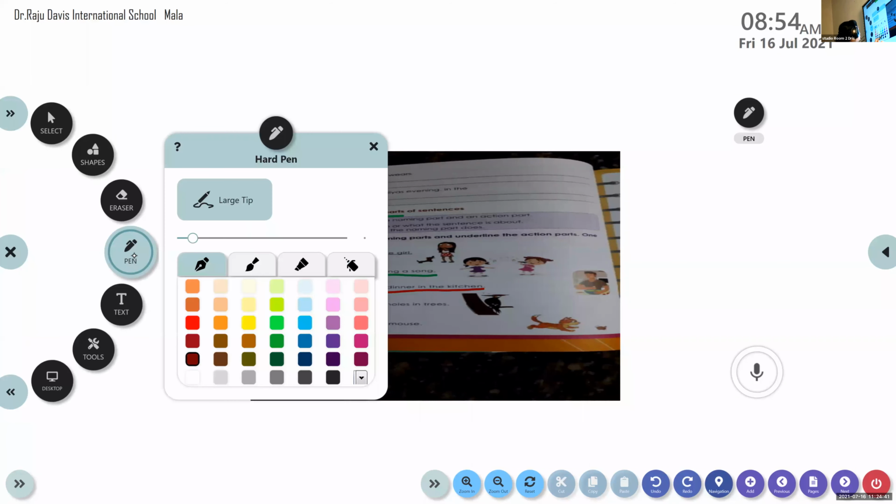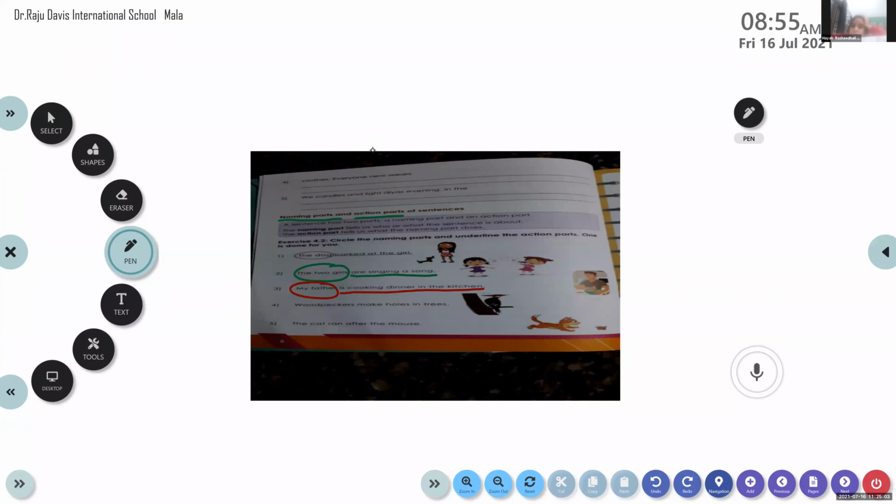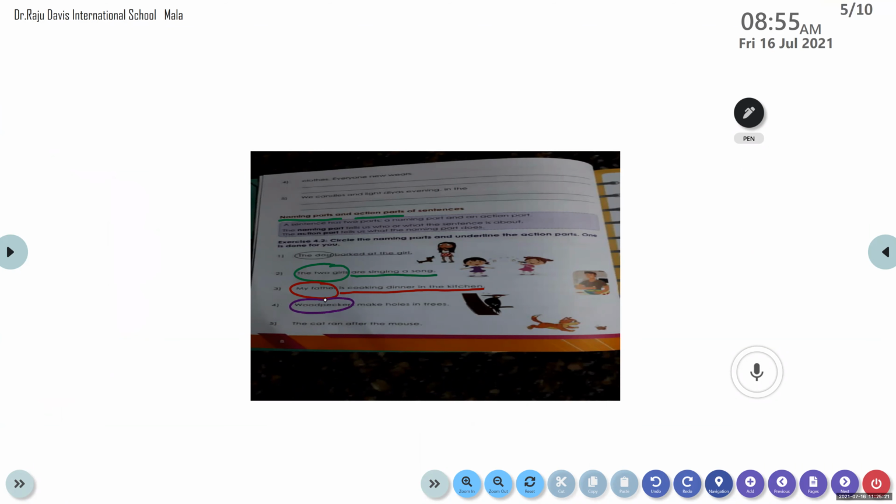Meenakshi, unmute. Try the third one. Oh, that is over. We have done it just now. Wilfred helped us, right? Now the next one, fourth one. Woodpeckers make holes in trees. Very good. I want you to identify only the naming part. Woodpeckers. Very good. The naming part of this sentence is woodpeckers. Okay, thank you, Meenakshi.